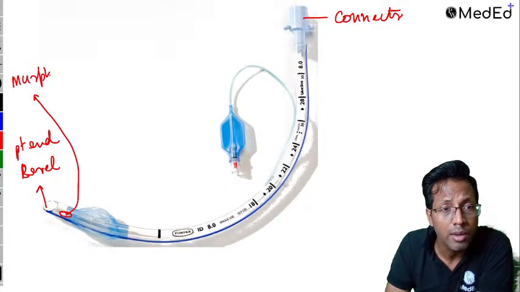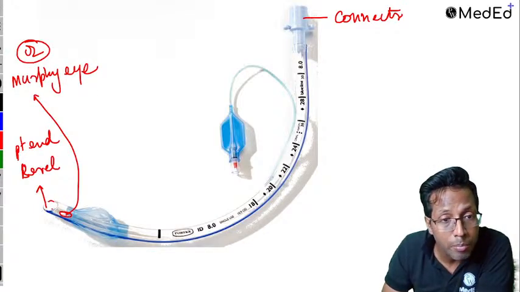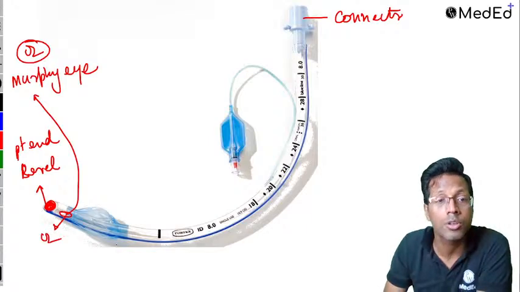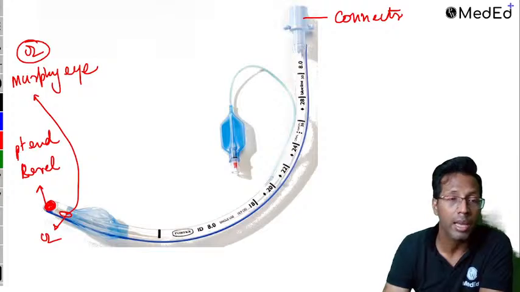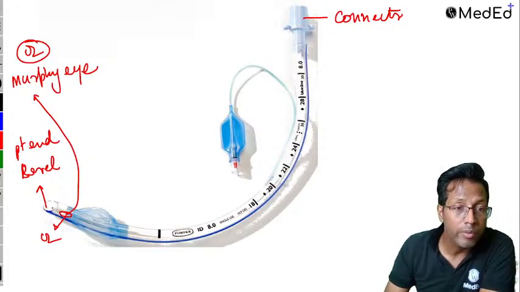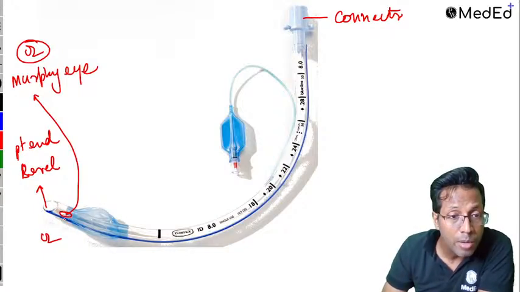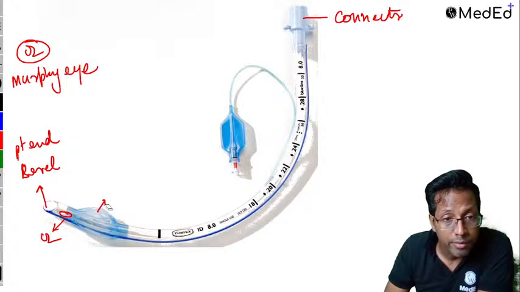And why is Murphy's eye given? Murphy's eye is an additional port for oxygenation. In case the bevel gets blocked, you have an additional port for giving oxygen to the patient, so at least the patient will not die. It's a safety mechanism. In case the bevel gets blocked by secretions or blood or whatever is there in the trachea, this is at least an additional port from where oxygen can go to the patient. Beyond that, you get this cuff.